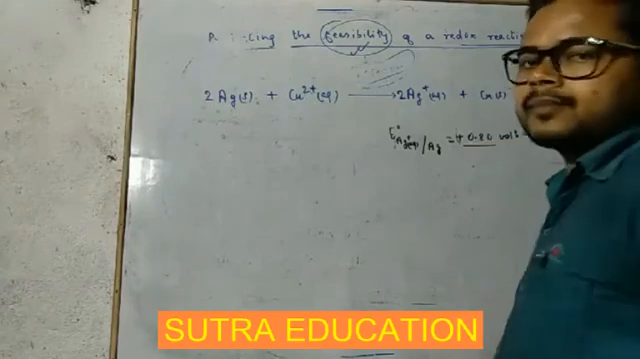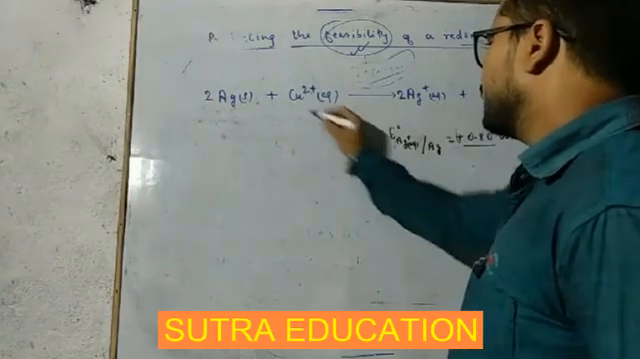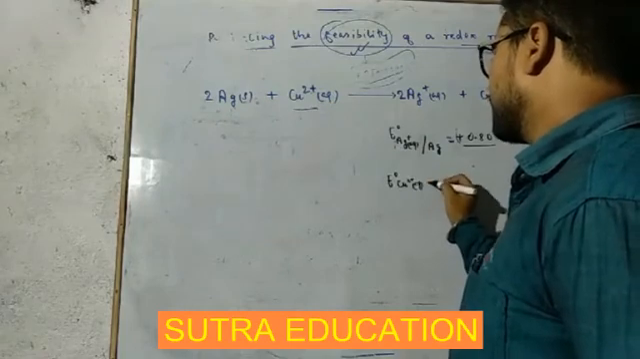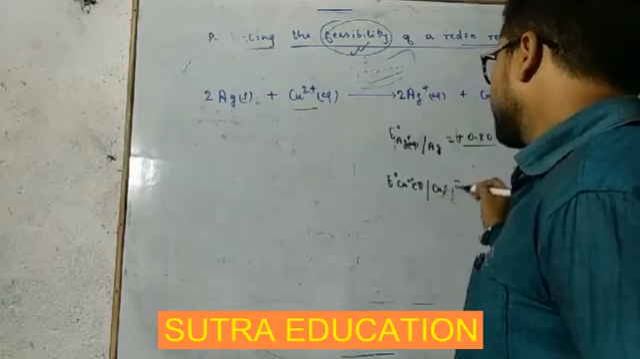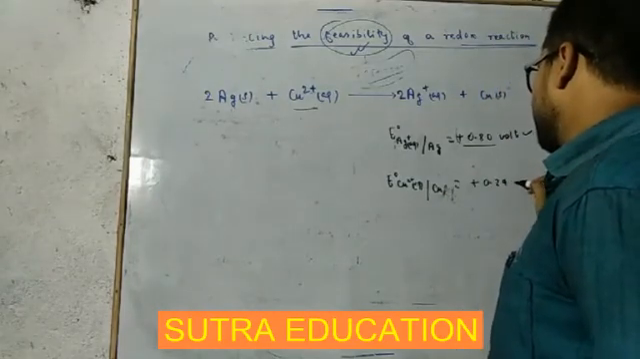Okay, and standard reduction potential value of this copper, means Cu2+ aqueous to copper, is equal to plus 0.34 volt, plus 0.34 volt.